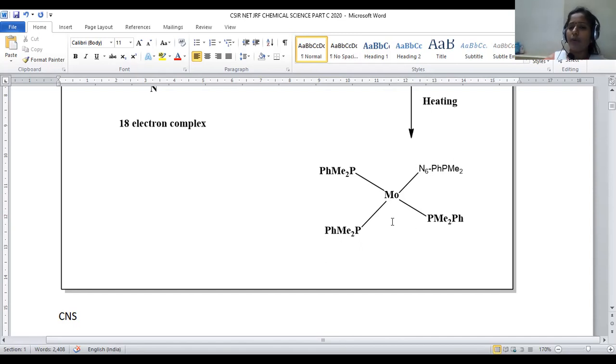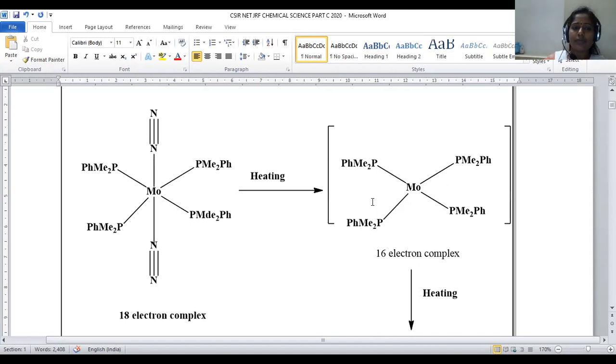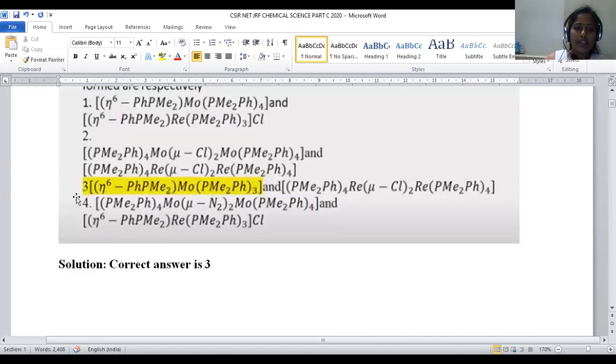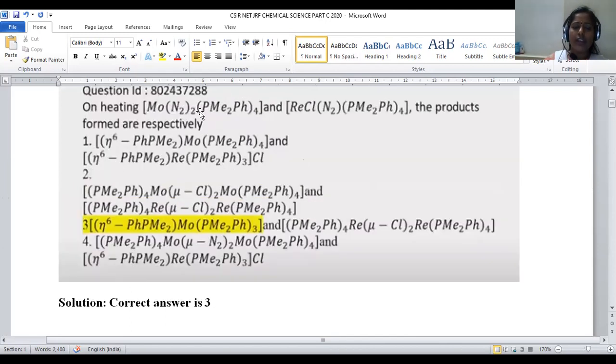This is the compound generated upon heating. We can find PPh3 taken for Mo mu. Here there is no provision to get a chloro group in this starting compound, because a mu-Cl type of compound on molybdenum would be discarded. In the case of the first option, we have eta 6 PhPMe2 Mo.